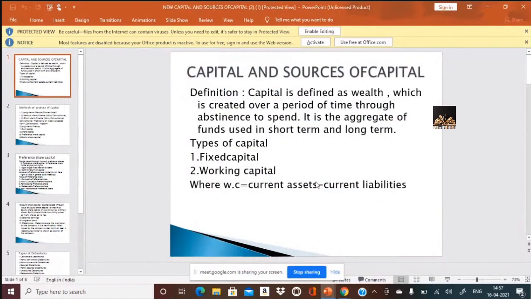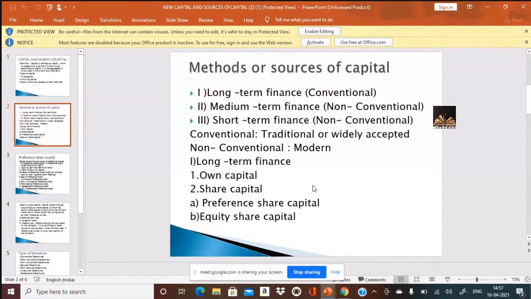So these are the two types of capital requirements, fixed capital and working capital. Now let's move on. Methods or sources of capital are one and the same. Listen carefully, they are classified into three: long-term, medium or mid-term, and short-term. If the question is regarding conventional, long-term is termed as conventional. Conventional is nothing but traditional, widely accepted, or very old method of sources of finance. Medium term and short term are non-conventional, what we normally call modern.